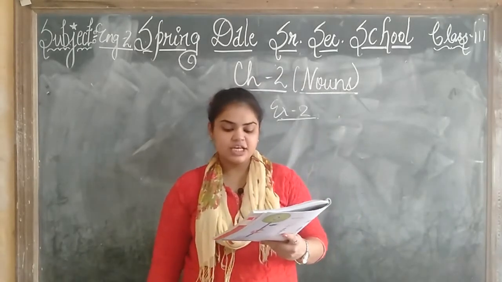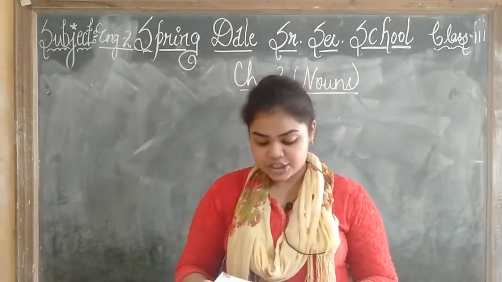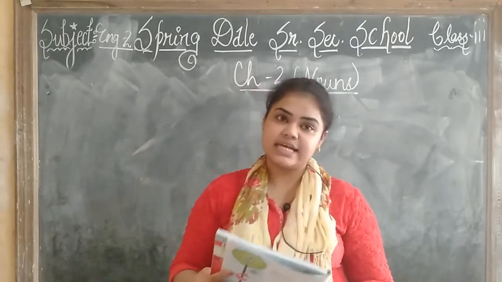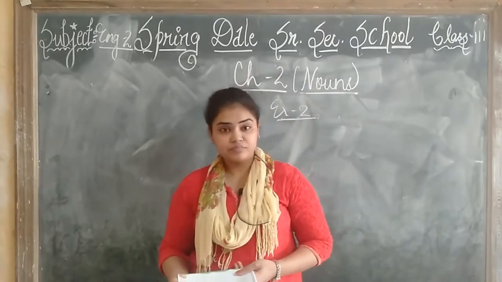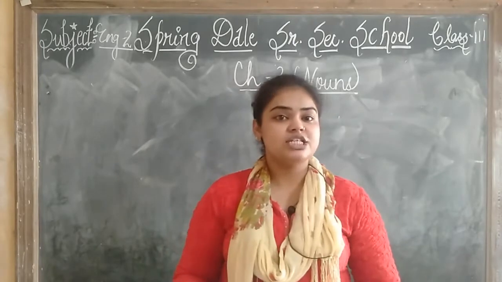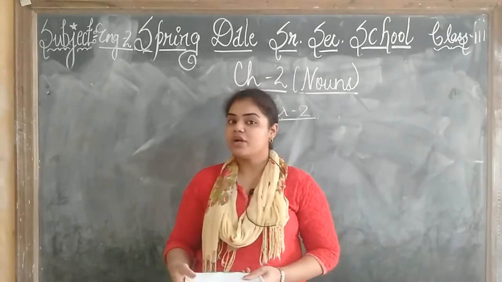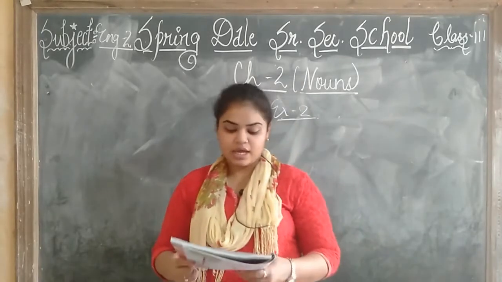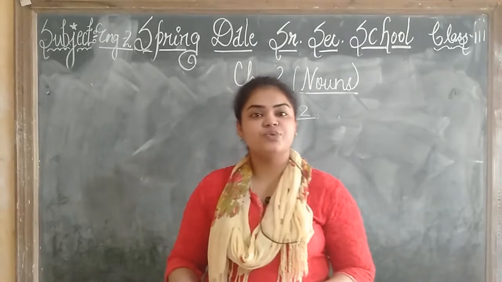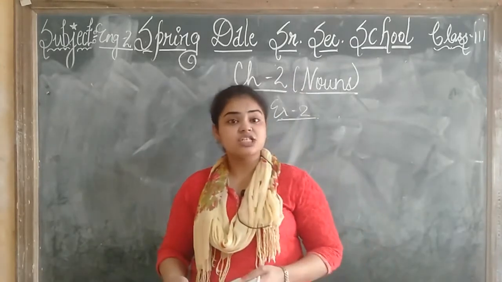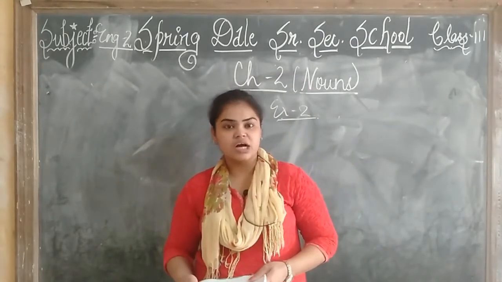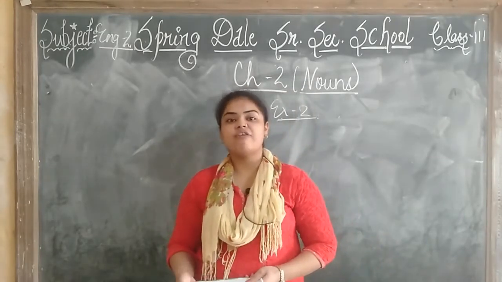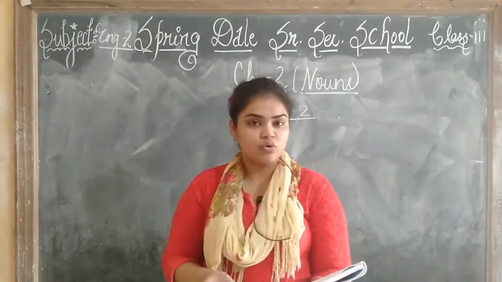Write 3 sentences, each containing the name of a place. The next question you have is, you have to write the name of a place and make a sentence. For example, Red Fort is situated in New Delhi. So Red Fort कहाँ पर है? It is in New Delhi. So what is the place? New Delhi. Next you have, Taj Mahal is situated in Agra. Where is Taj Mahal situated? It is in Agra. So what is the name of the place? Agra. So like this, children, you have to make 3 sentences of your own.